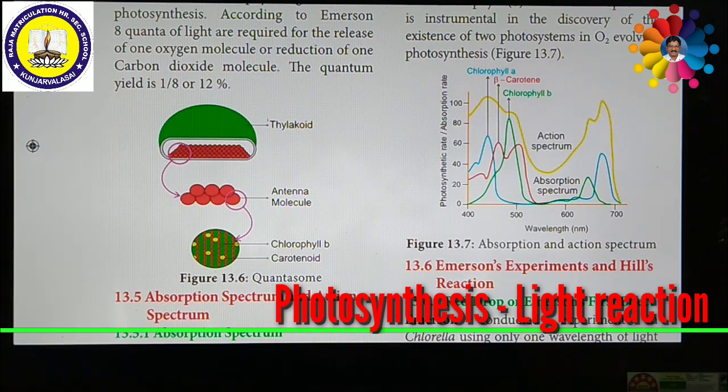Now we shall discuss the photo-oxidation phase. What is the photo-oxidation phase?